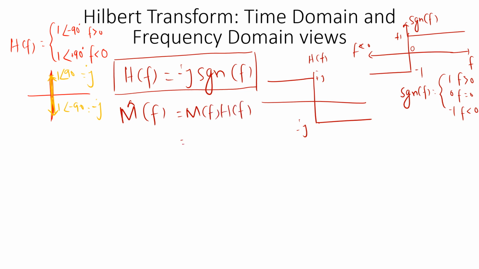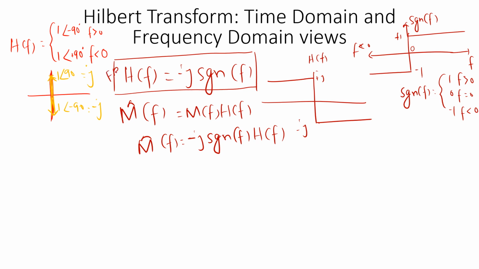So it will be equal to minus j signum of f into m of f. This is how we can represent m cap of f, the Hilbert transform.